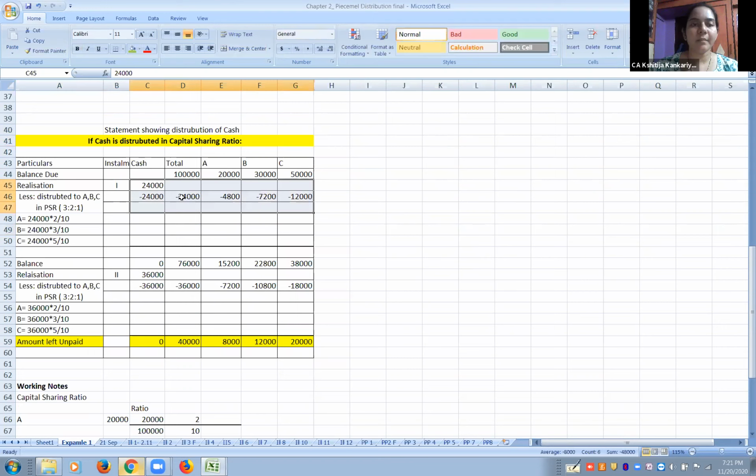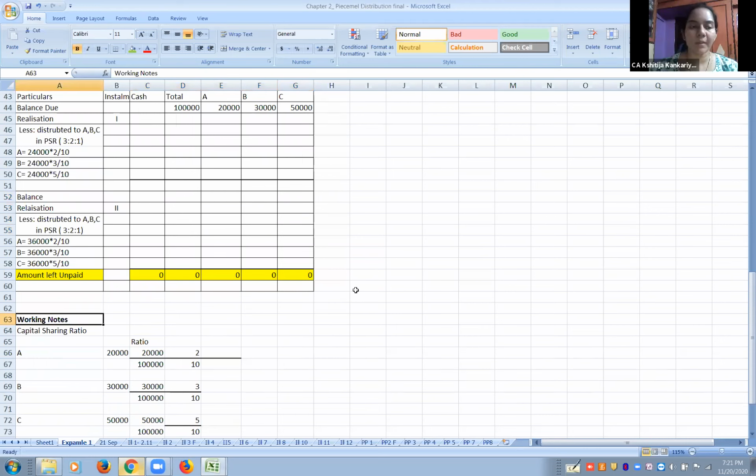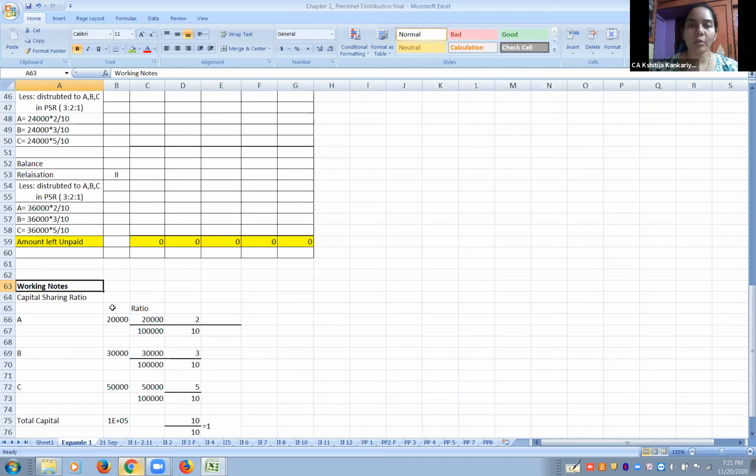See, everything remains the same. Only the amounts are going to change now because of the capital sharing ratio. Okay. Yes. So next, first draft it in half a page. Same lines, same number of lines you may need. Okay. Next, the working note. Let's make this working note first. Okay. So give the title working note once you draft this. How to find out a capital sharing ratio.